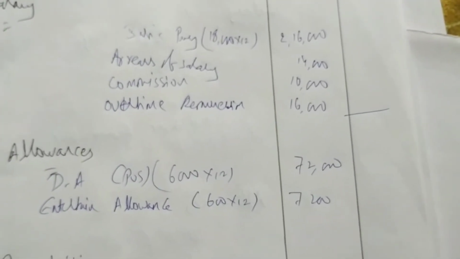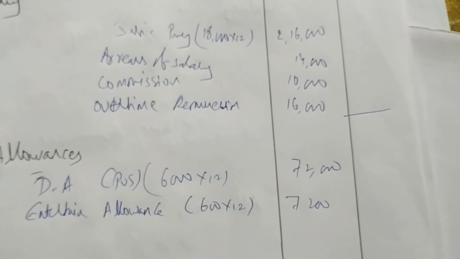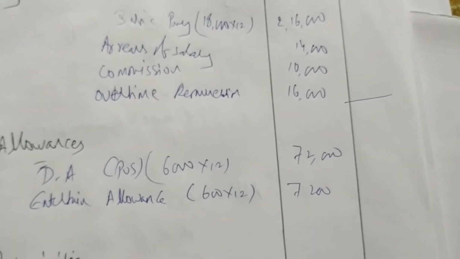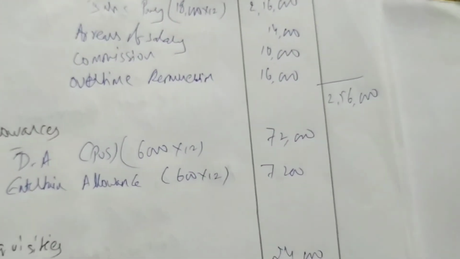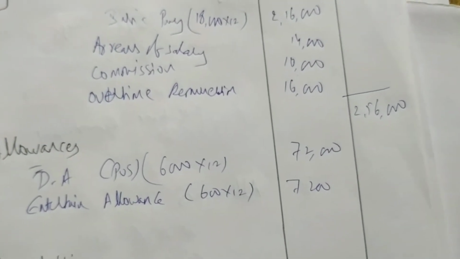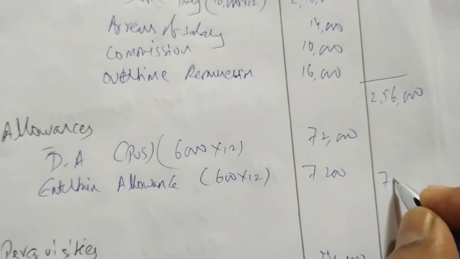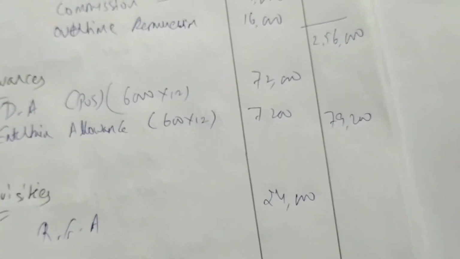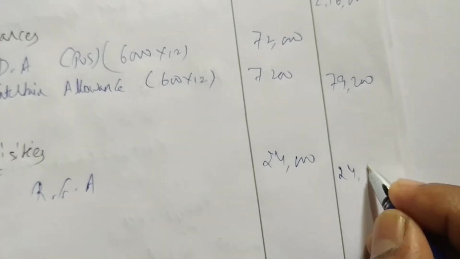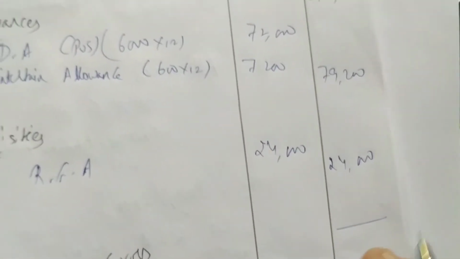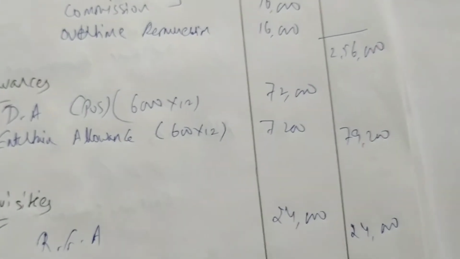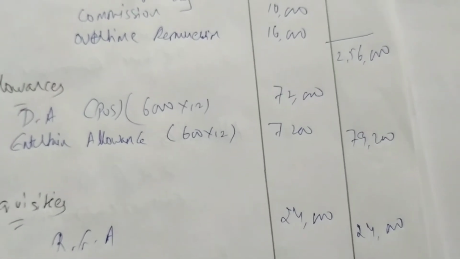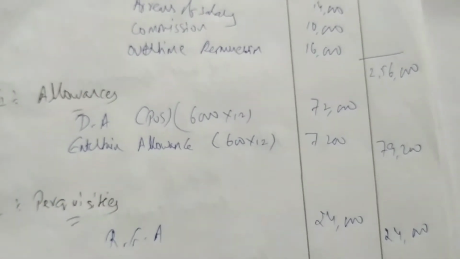Okay, 2,16,000 plus 14,000 plus 10,000 plus 16,000, getting 2,56,000 as the salary total. Next 72,000 plus 7,200 as total of allowances 79,200 and perquisites 24,000. So when we add all this, we get gross salary. So 79,200 plus 24,000 plus 2,56,000, we are getting 3,49,200 as gross salary.